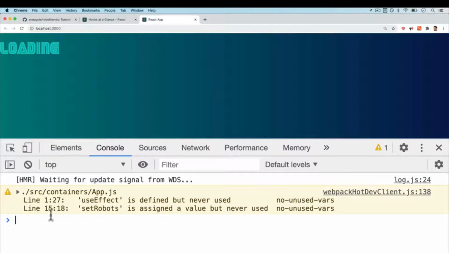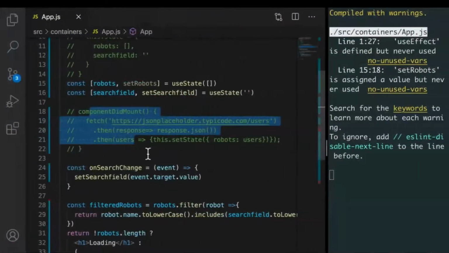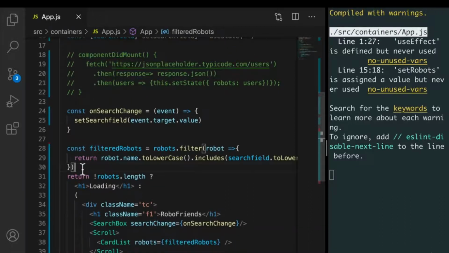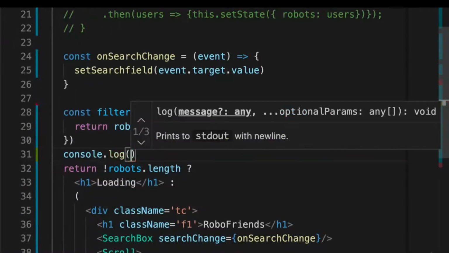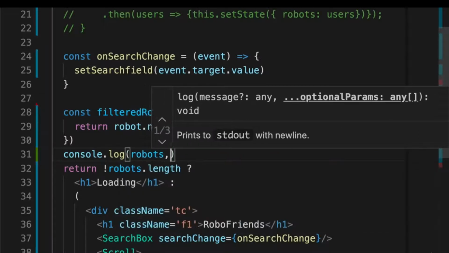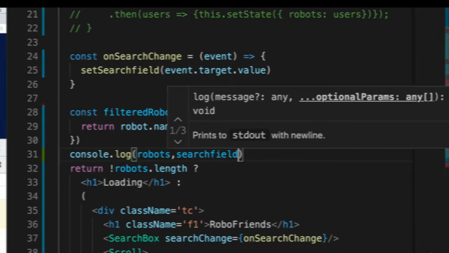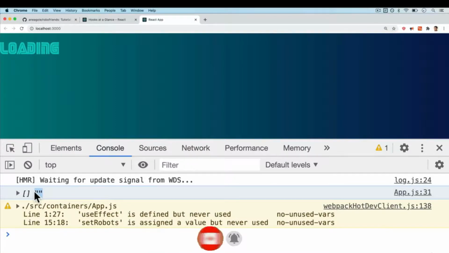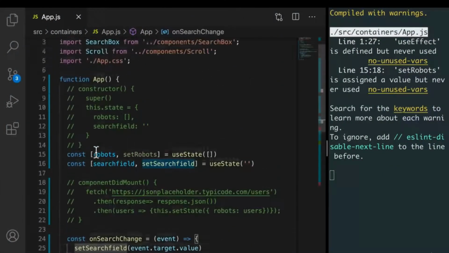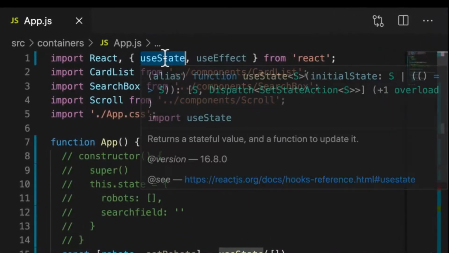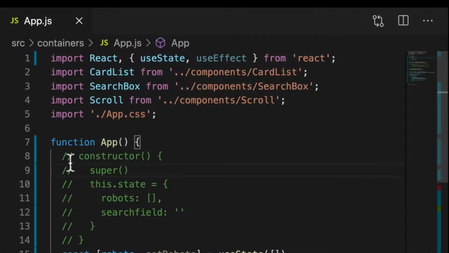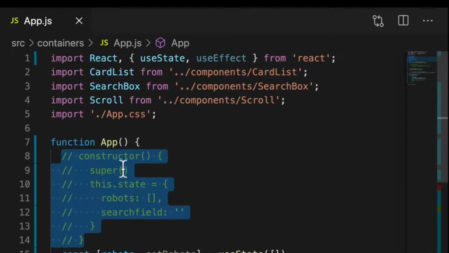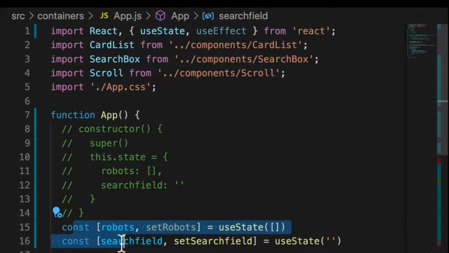If I go back to our app, it's loading because we haven't fetched anything. But if I open up the developer tools and console, let's just log out over here console.log robots and then search field. If I save and go back, we see that we have an array and an empty string. So we've created state inside of our function using the useState hook, which allowed us to finally do exactly what we did with a class component, but in a functional way.